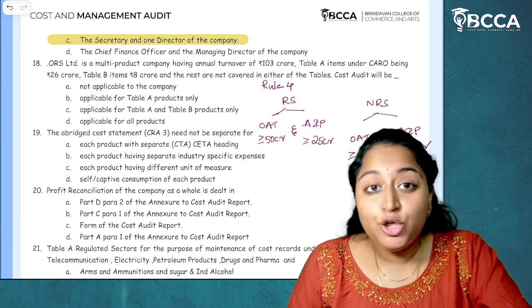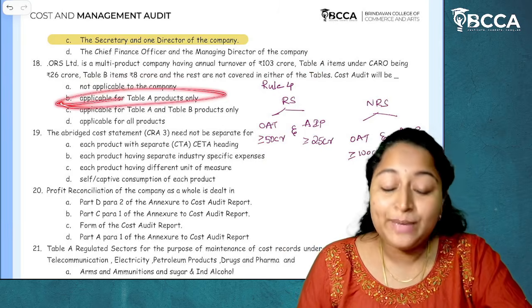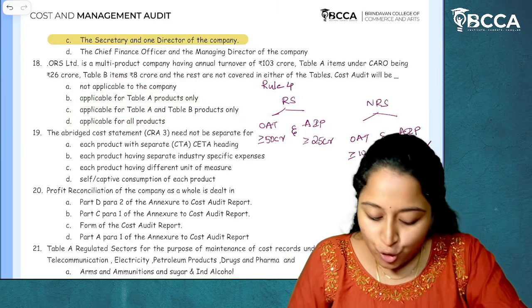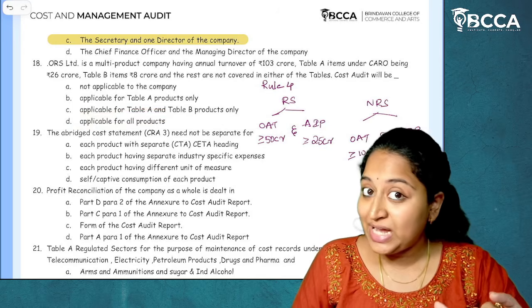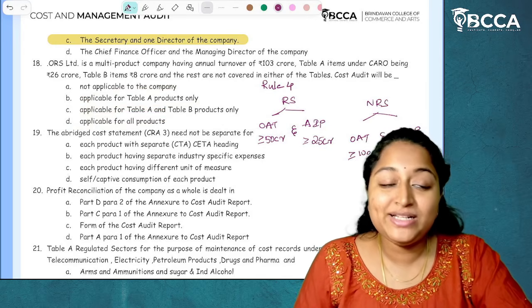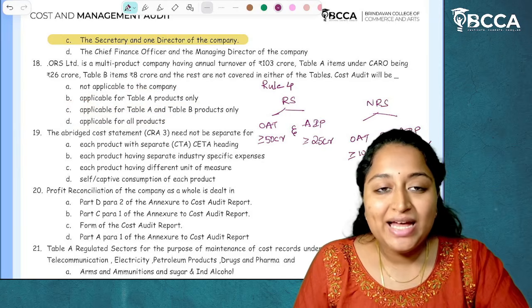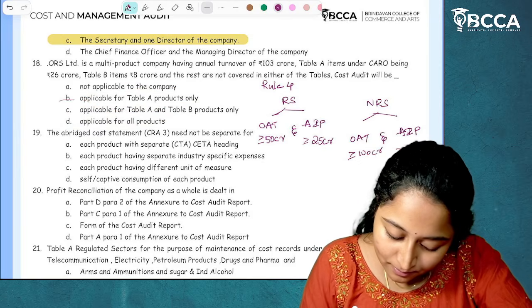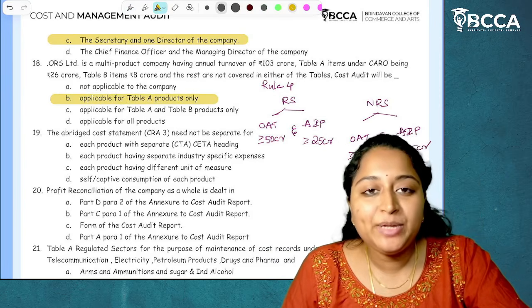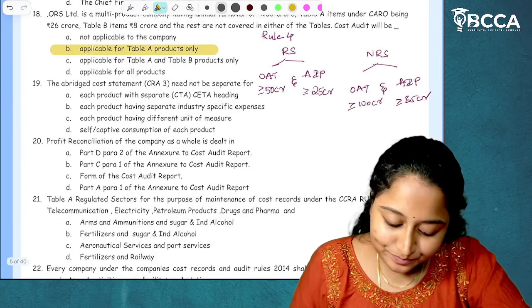Not applicable to the company. No, it is applicable. Applicable for table A products only. The answer is yes. Applicable for both table A and table B. No. Applicable for all the products. The answer is no. It is applicable only to table A products, and the answer is option B. Applicable for table A products only. I hope it is clear.